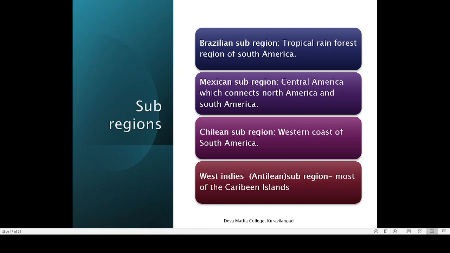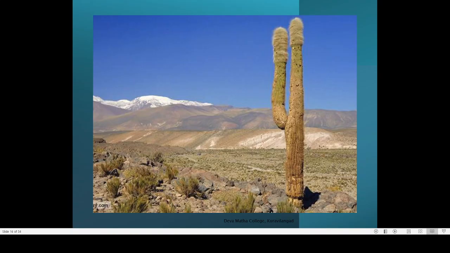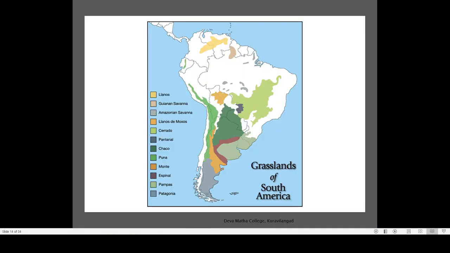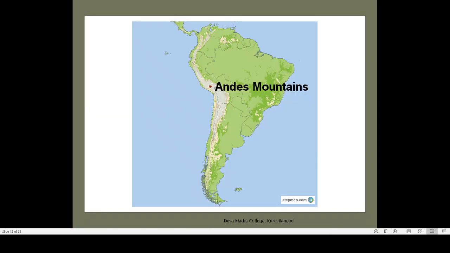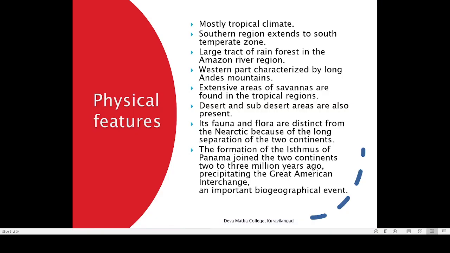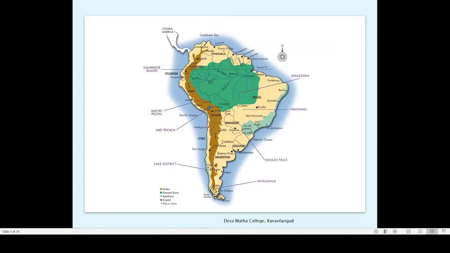Then comes the Mexican subregion. Mexican subregion consists of Central America. By Central America, we basically refer to the region between North America and South America. There is a portion which is connecting North America and South America. That is Central America. And there are a few states there.